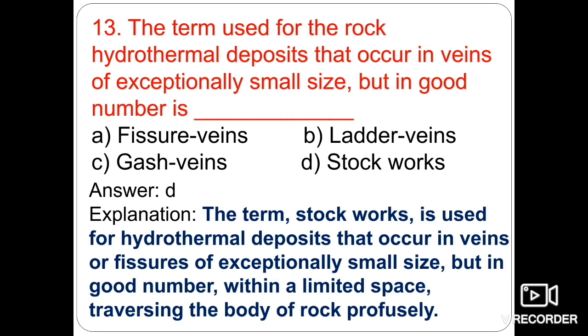And the same is given here: the term stockwork is used for the hydrothermal deposits that occur in veins or fissures of exceptionally small size but in good number within a limited space, which traverse the body of the rock profusely. So these are known as stockworks. Here option D is the right answer.